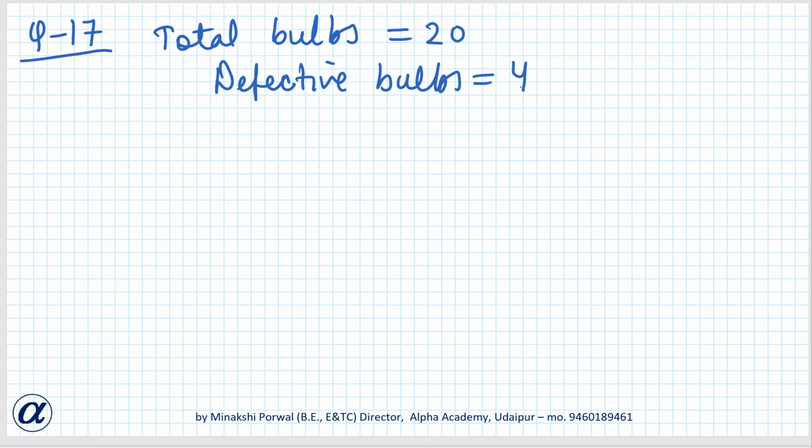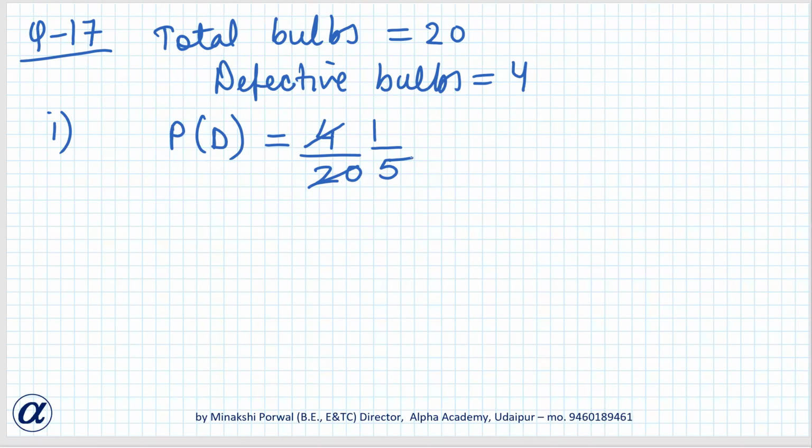What is the probability that the bulb is defective? Yes, Hinal. What is the probability of having a defective bulb? 1 by 5. Okay, so the number of favorable cases, that is defective bulbs, 4 upon 20. So it will be 1 by 5 this way.